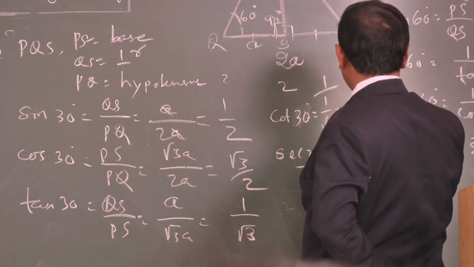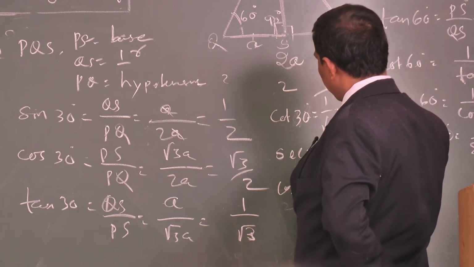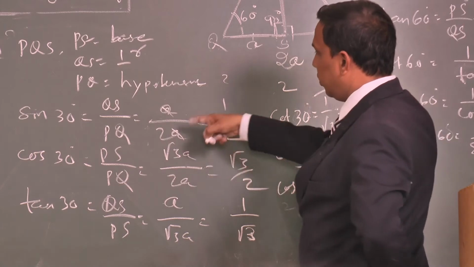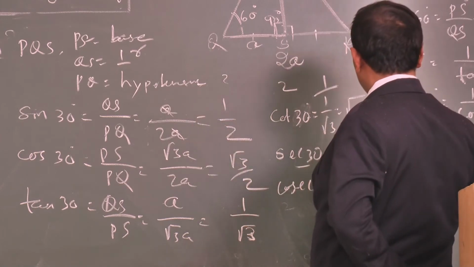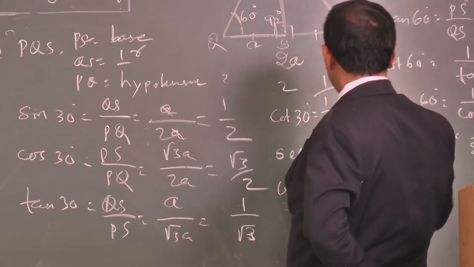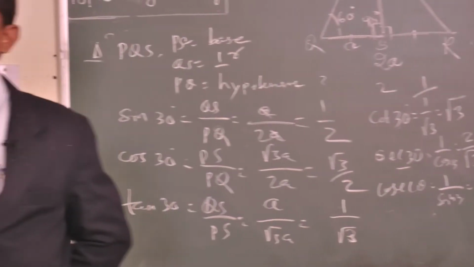Sec 30 is equal to 1 by cos 30, that is equal to how much? Root 3 by 2, so 2 by root 3. Cosec 30 is equal to how much? 1 by sin 30, that is equal to 1 by 1 by 2, that is equal to 2. Clear? Now we are getting all the ratio values of 30 degrees.